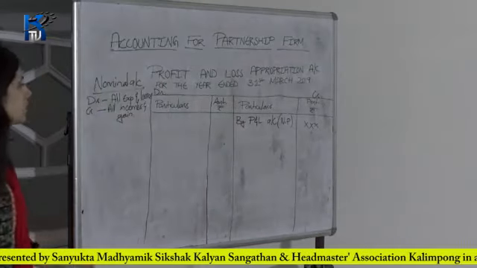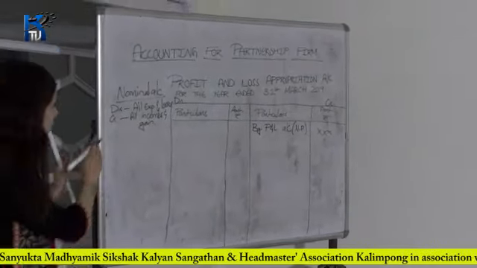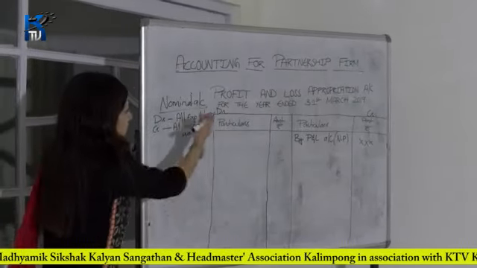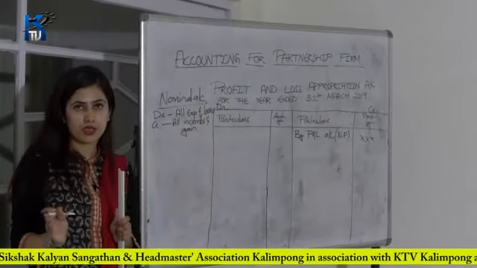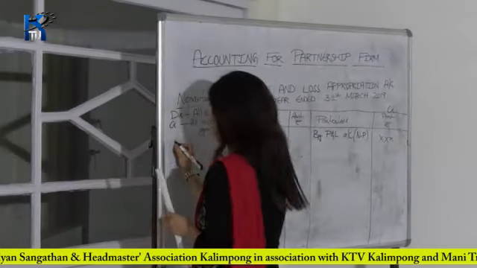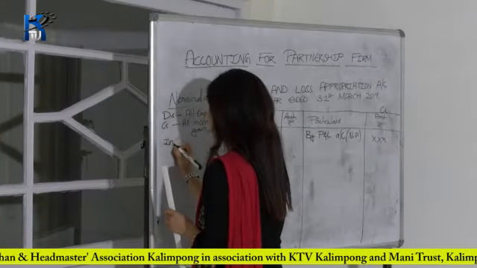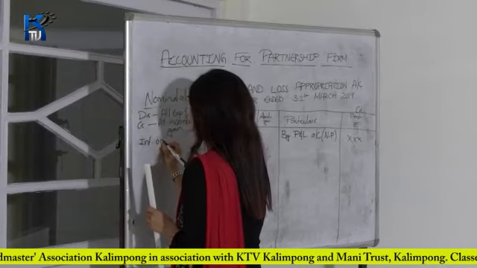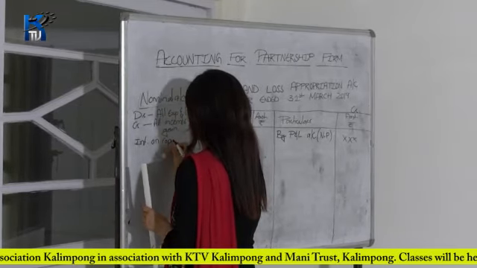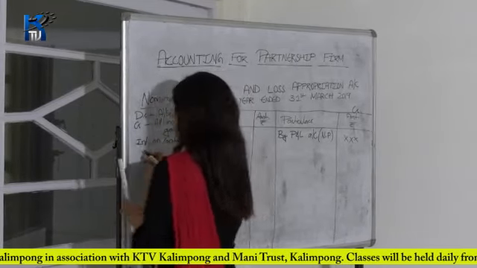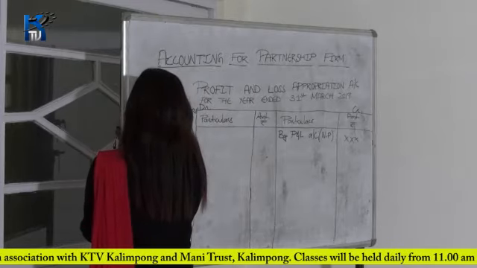Before that, let me first write all the things which will come in the profit and loss appropriation account. First is interest on capital. The partners will get interest on capital. Then second, salary.